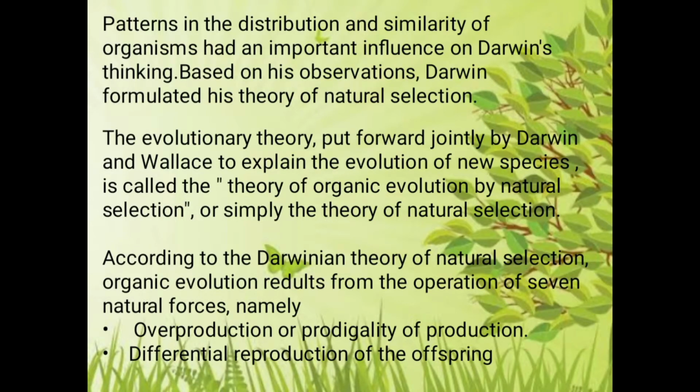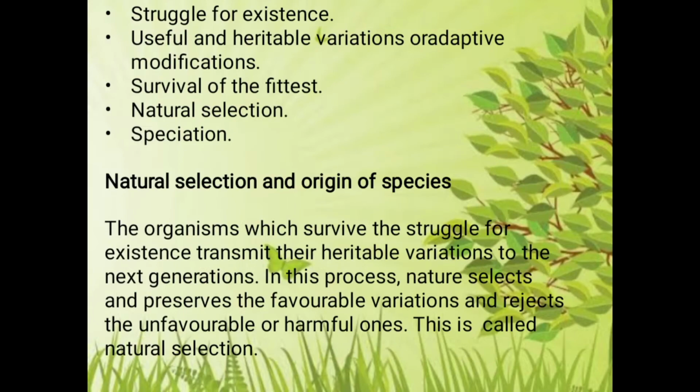They are the overproduction or prodigality of production, then a differential reproduction of the offspring, and that leads to a struggle for existence among the organisms. Those who are adapted, or those who have useful and heritable variations, survive. Then survival of the fittest occurs, nature selects the fittest one, and finally speciation occurs.